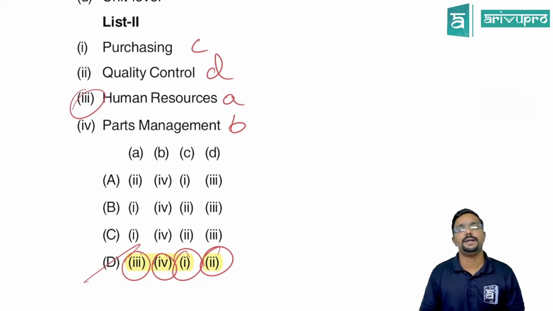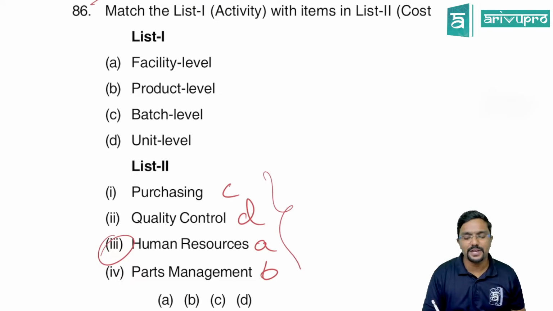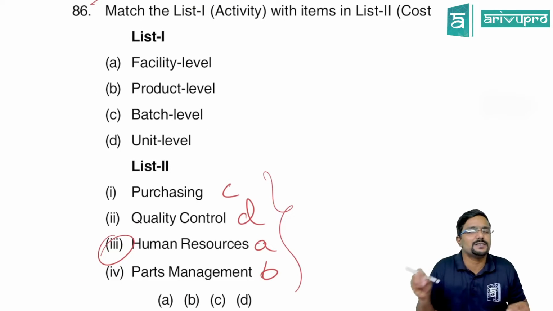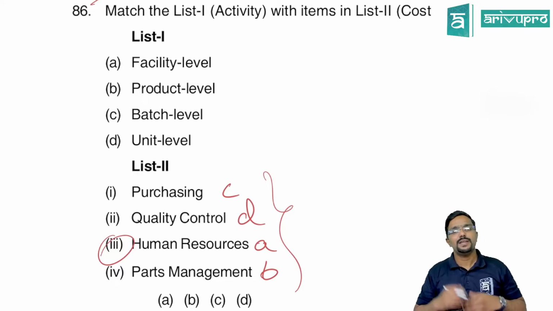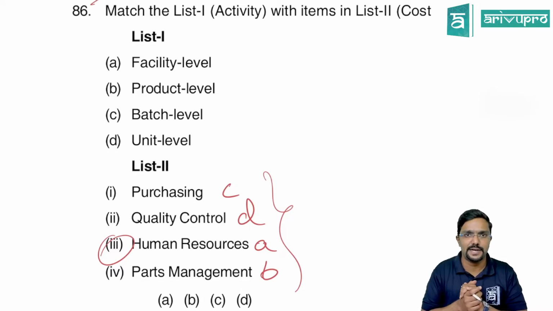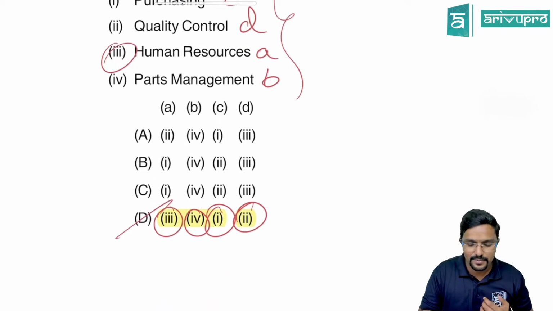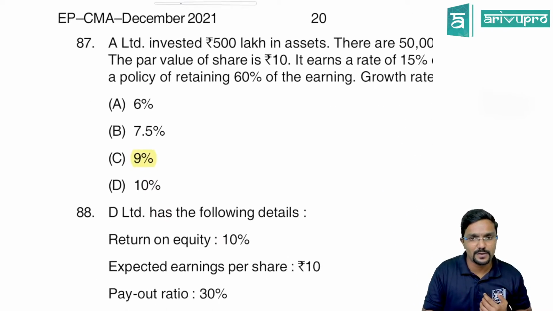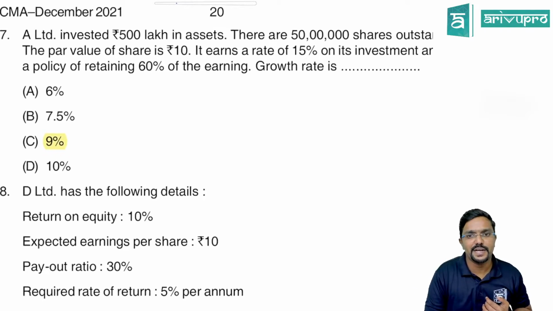The answer is D. So first try to mark like this, like how I am doing in pencil. You can just write it small in your question paper only. Then once you are done with the answer, you just erase it to be on the safer side. Otherwise some invigilators may trouble you if you are writing anything on the question paper.